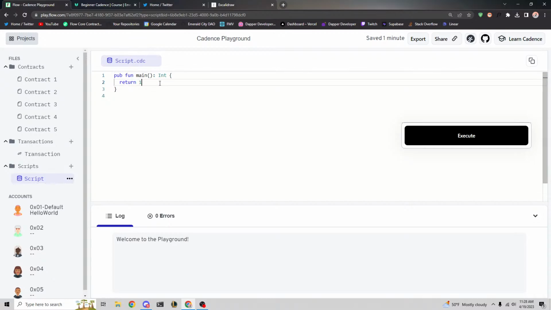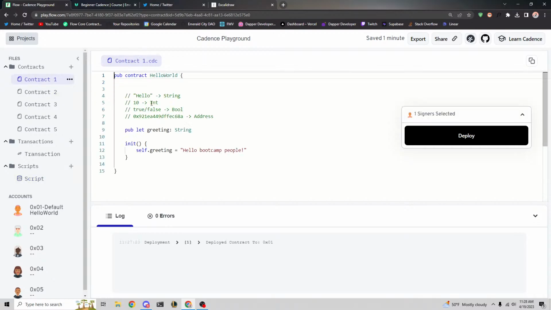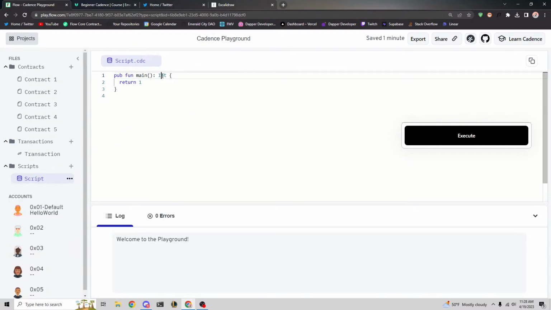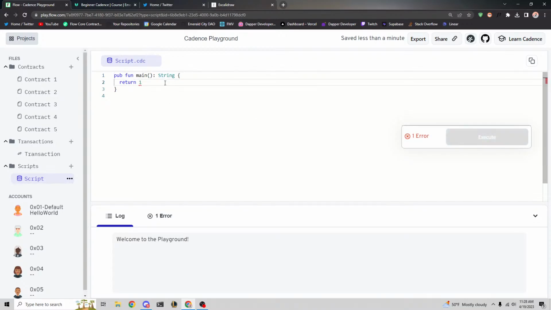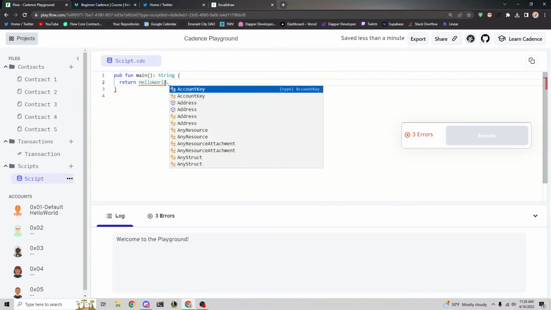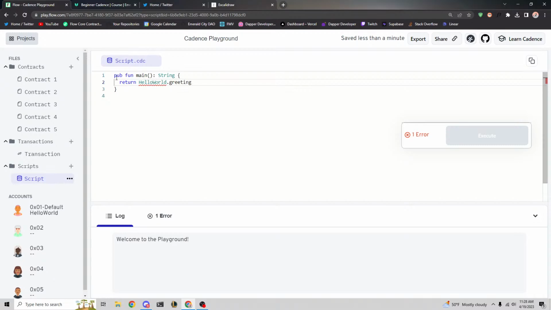So in this case, because we're going to be reading the greeting variable, what should this return type be? Instead of integer, remember, there's integer, boolean, address, string. What should we put here? Because we're going to be reading the greeting. Yeah, exactly, Raven. So a string. Okay. So we're going to tell it the type we're returning, and we're going to return HelloWorld, which is the contract dot greeting. But you notice there's a problem.